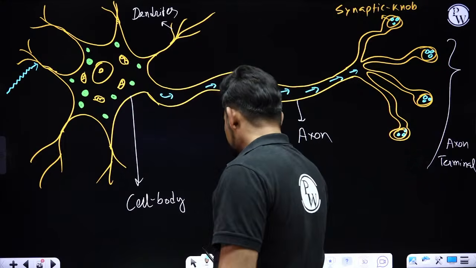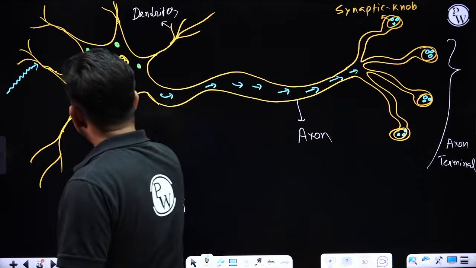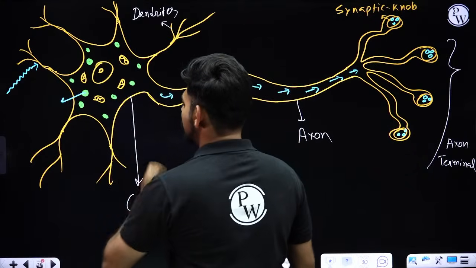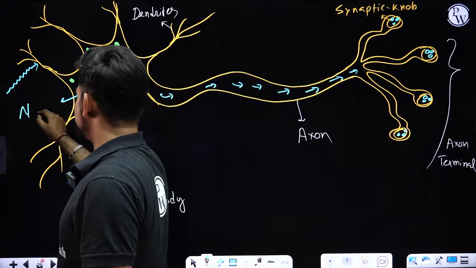Okay. Now these special particles you are finding present inside these cell bodies, they are groups of ribosomes. We call them Nissl's granules.